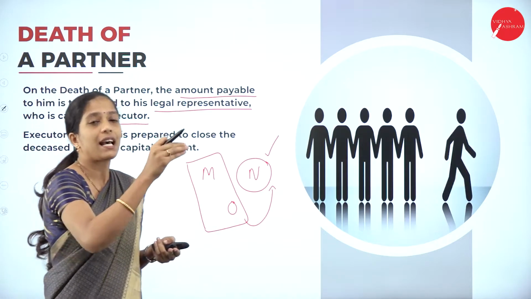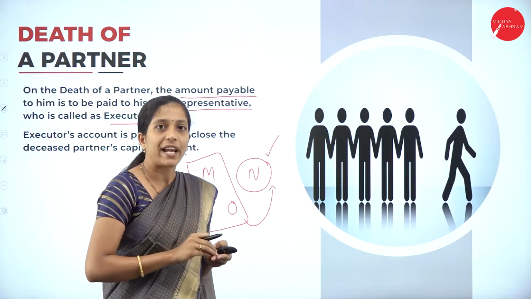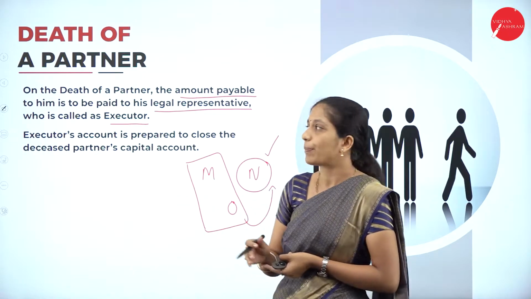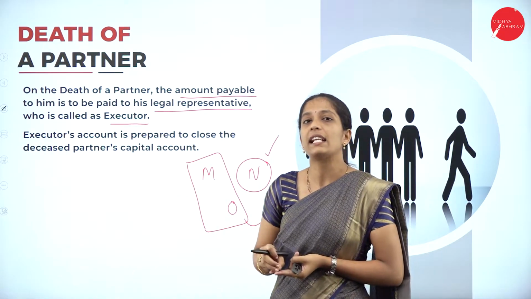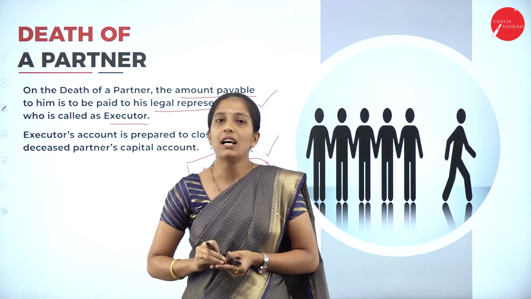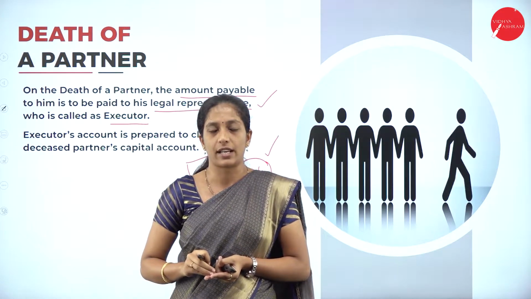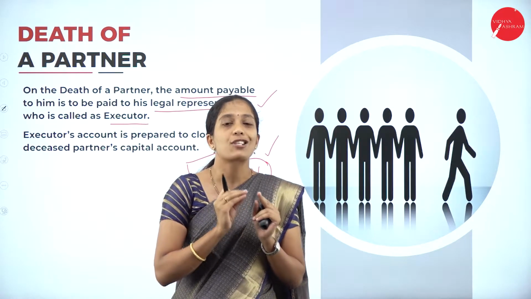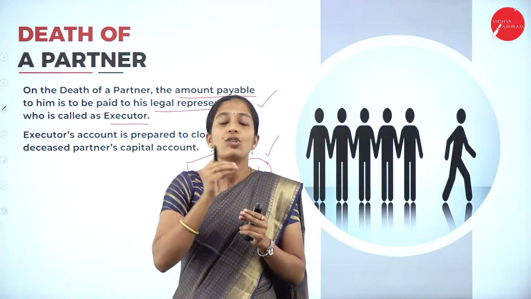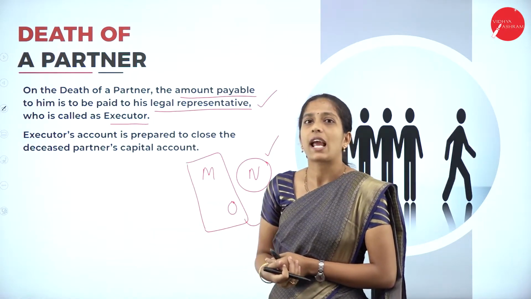Now for whom it has to be paid? The amount payable to N. For whom it has to be paid? It can't be paid to N, right? Because he has already died in the organization. For whom it has to be paid? It has to be paid to his legal representative. Now who will be the legal representative? Any one of the family members of this deceased person is called legal representative. So whatever amount has to be paid to the deceased partner, it has to be paid to his legal representative, who is called executor.